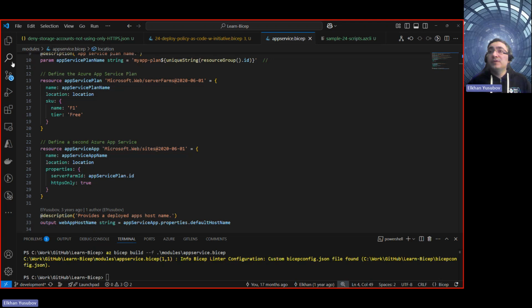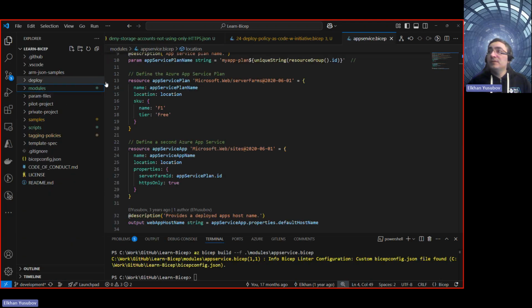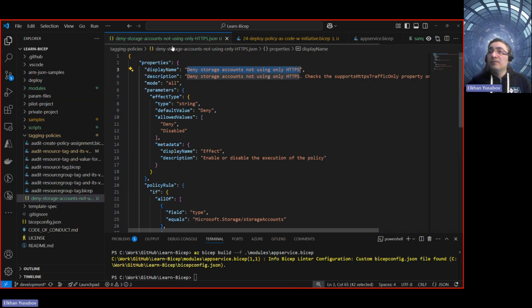In the same repo, if you navigate into the file under the tagging policies, I have this deny storage accounts not using only HTTPS JSON file.